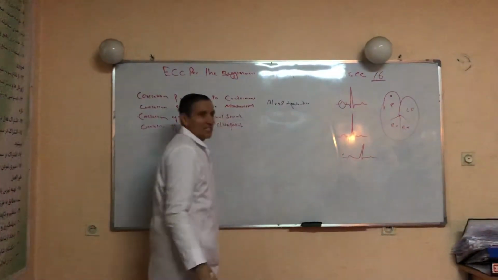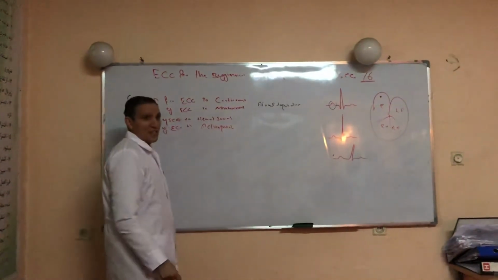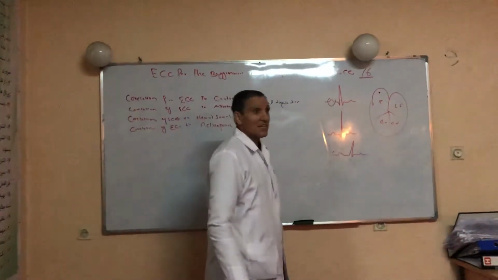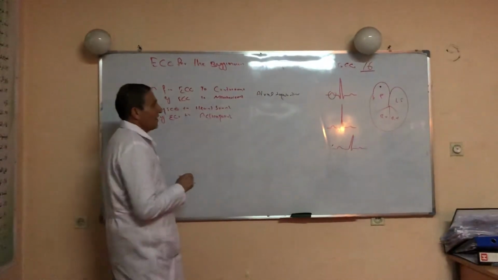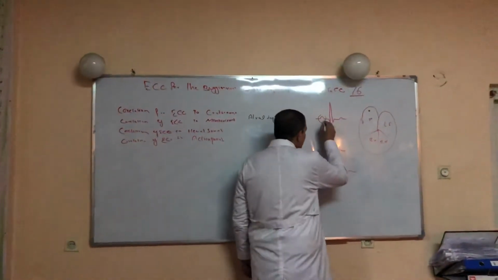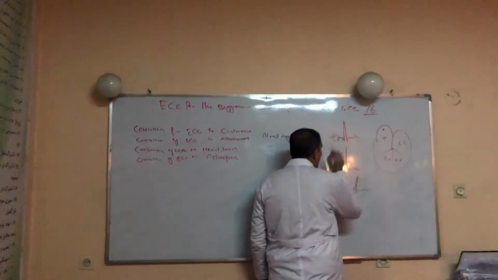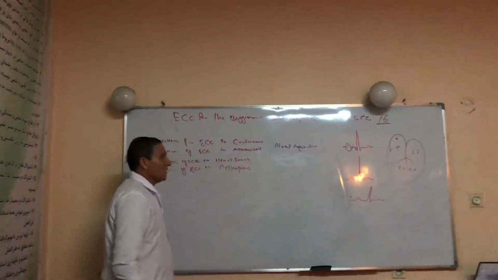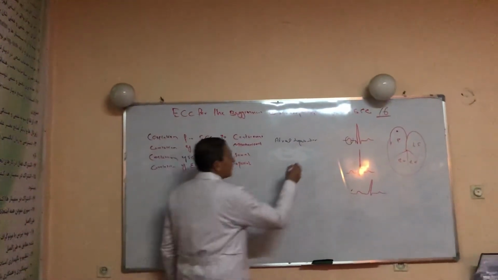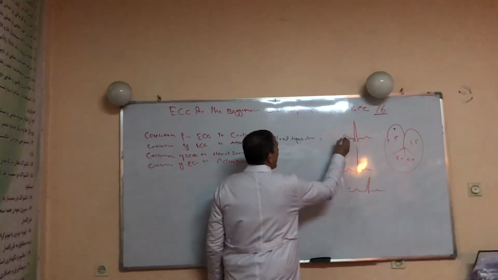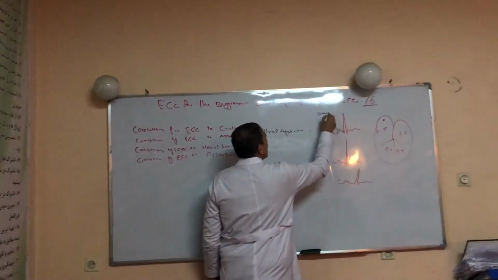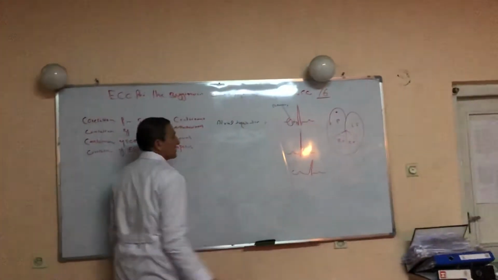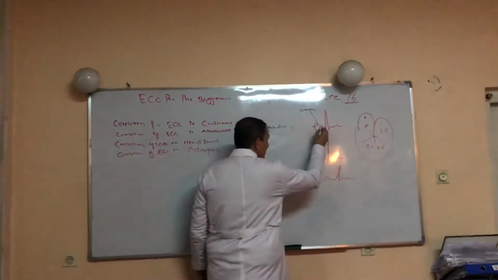The P wave is representing atrial depolarization. After the P wave, we come to this segment. What is this segment representing? Contraction delay, atrial depolarization. And what about this segment?